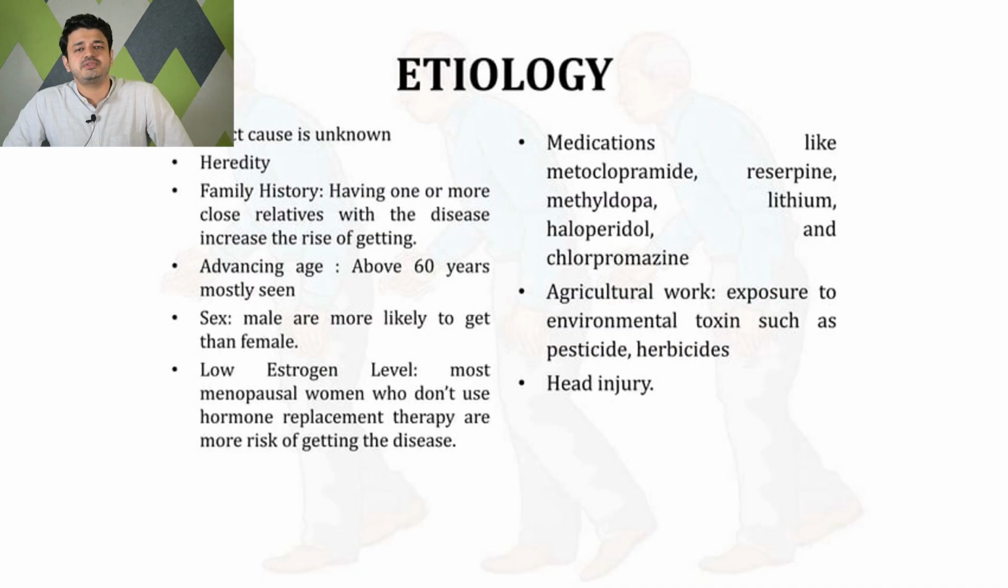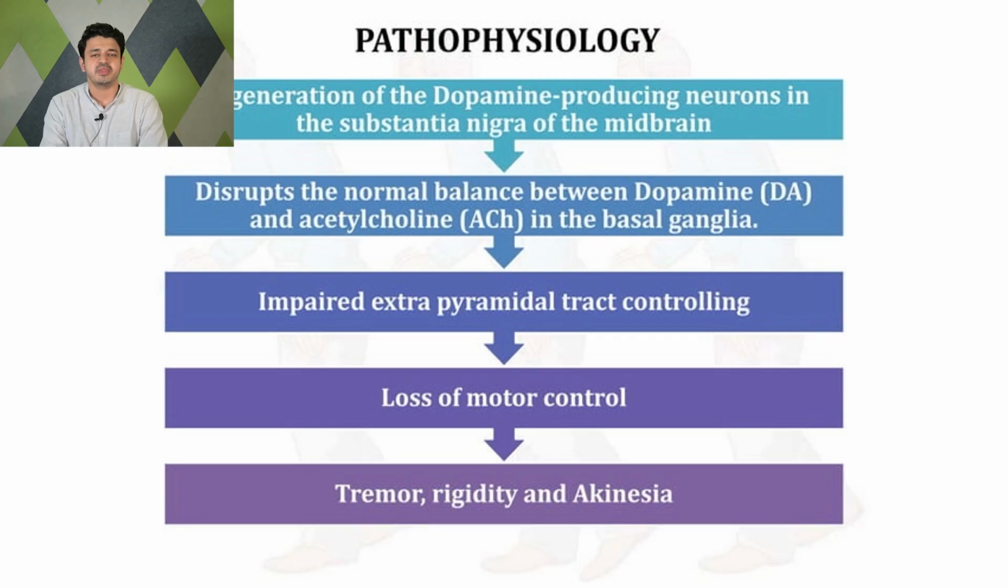There are some medicines which also increase the risk of getting Parkinson's. One is metoclopramide, which we usually use as an anti-emetic drug, then aspirin, methyldopa, lithium, haloperidol, and chlorpromazine. Then agricultural work exposure, environmental toxins like pesticides and herbicides, also increases the risk of getting Parkinson's, and head injury, repeated stroke, or repeated trauma to the brain can cause Parkinson's.